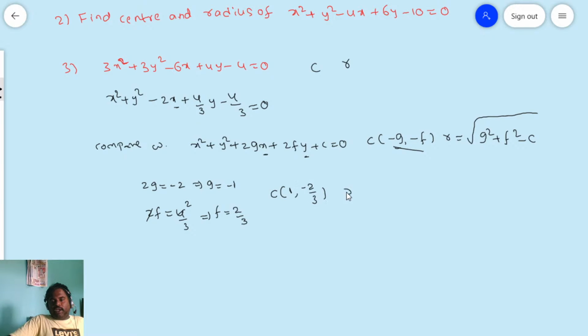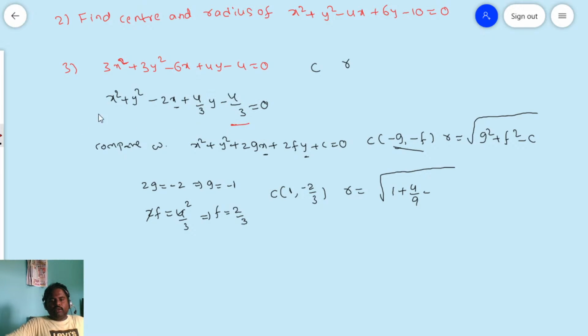Now the radius r is equal to square root of g square plus f square minus c. Do you know g? Yes. What is g? 1. 1 square means 1. f square: what is f? f is 2 by 3, so 2 by 3 whole square means 2 square is 4, 3 square is 9. Minus c: what is c? c is the constant in the converted equation, not the original equation, friends. In the converted equation, what is c? Minus 4 by 3 is the c value here, right?